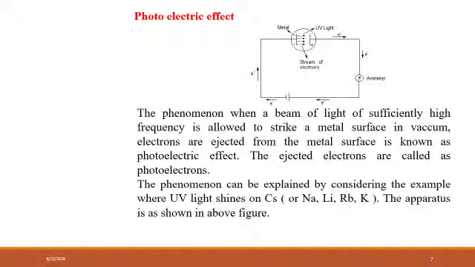The phenomenon can be explained by considering the example where ultraviolet light shines on cesium metal, or you may take sodium metal, lithium, rubidium, or potassium. The apparatus that is used is shown in the above figure.